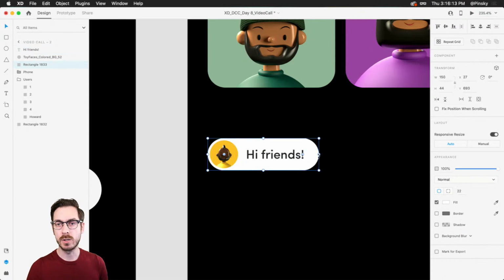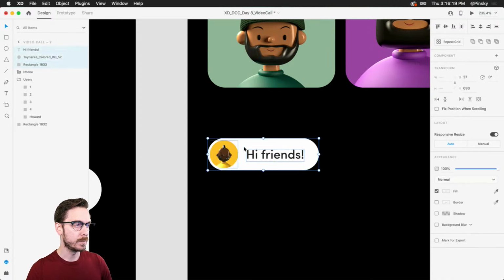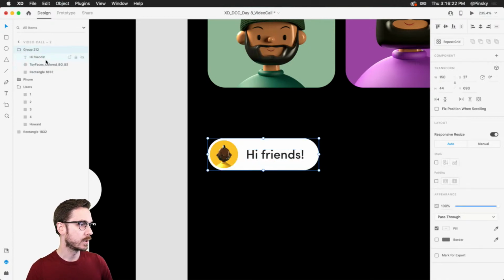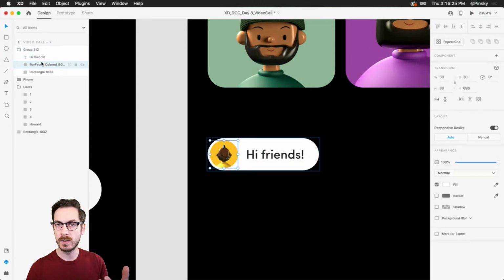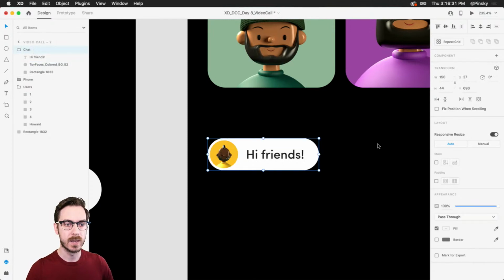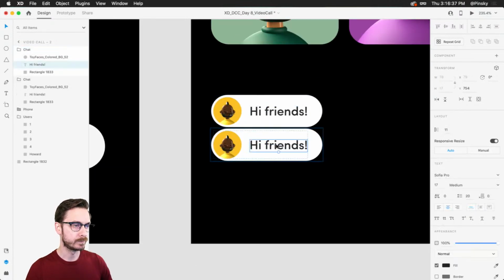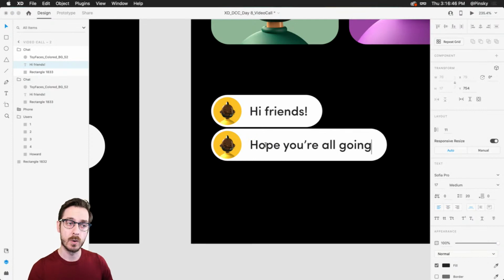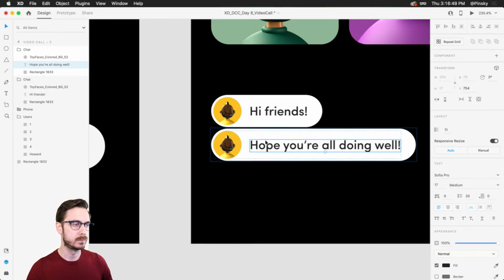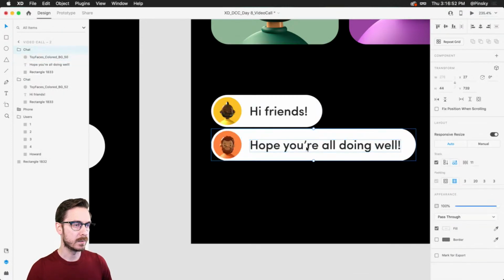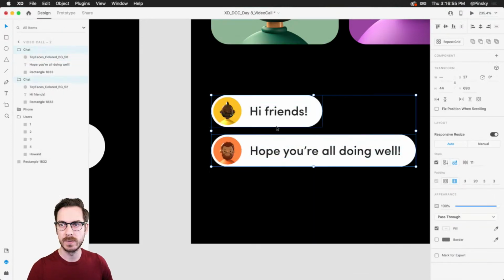And this is a great opportunity to use padding and stacks one more time, right? So if I select all of these objects, I can pop them into a group. And I may also want, let's say, I can keep the avatar in a group, just like that, or I can put it with the background. But I'm gonna set this to chat, turn on stacking, turn on padding. Padding's done automatically. So if I duplicate this, oops, I should probably left align it. Hope you're all doing well. Not going well, no, maybe, I don't know. Doing well. Switch over to Finder, pop another one in there, right? So stacks, padding, all that fun stuff works wonderful.